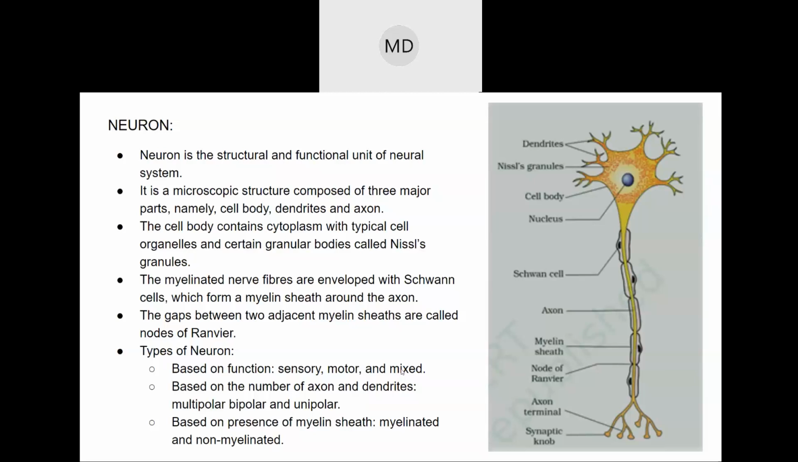When you are asked to write the types of neuron, you have to write everything, each one. But when you are asked to write the neuron based on function, number of axons and dendrites, or myelin sheath presence, then you have to write it accordingly. Otherwise, you have to write all.